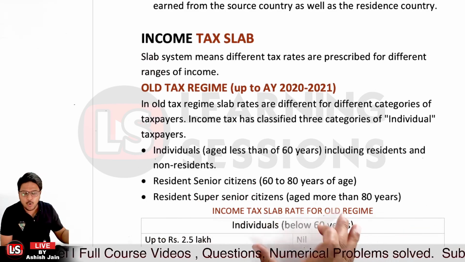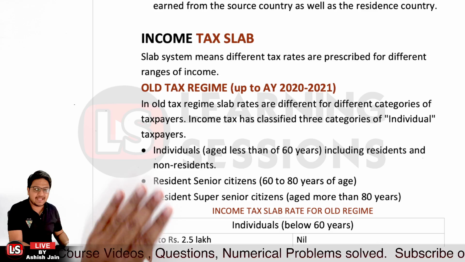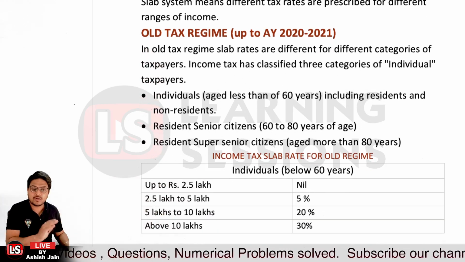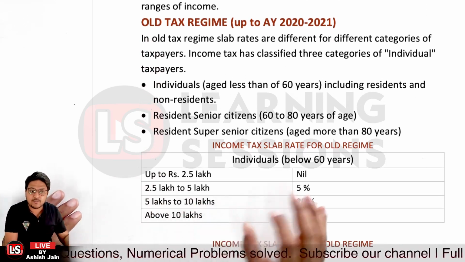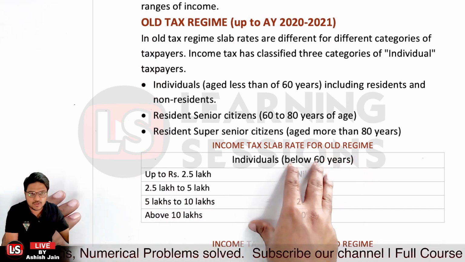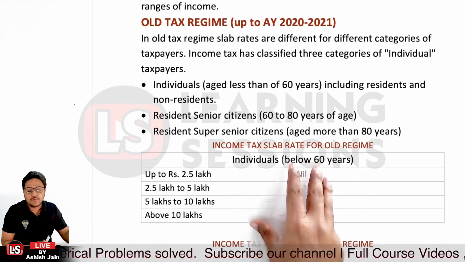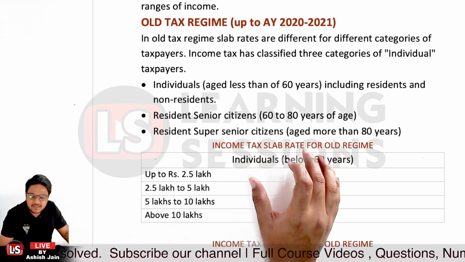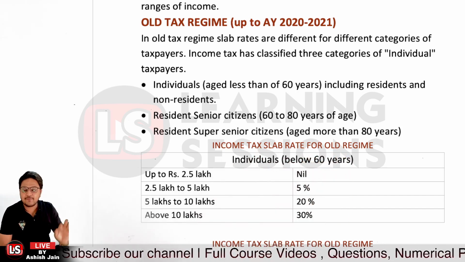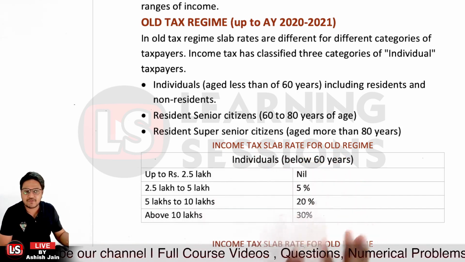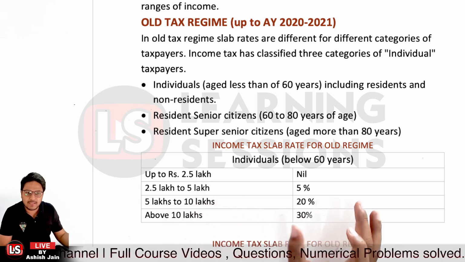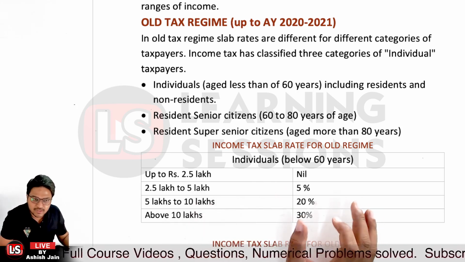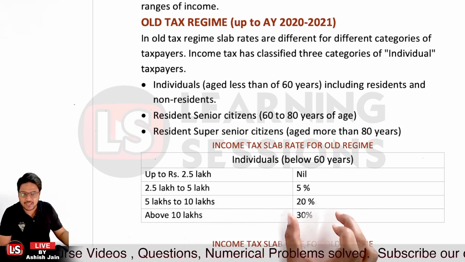And as per the old tax regime, there was no tax, a nil tax rate, up to 2.5 lakhs. We're not talking about the senior citizens or super senior citizens. For normal citizens up to 60 years, up to 2.5 lakhs there was no tax, from 2.5 lakh to 5 lakh there was 5%, from 5 to 10 lakh there was 20%, and above 10 lakh there was 30% tax to be charged, right?